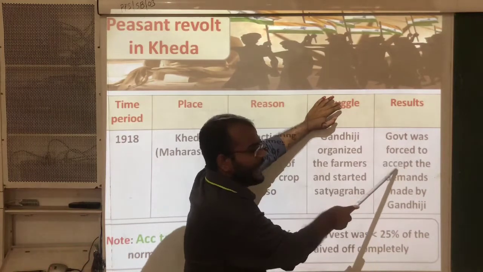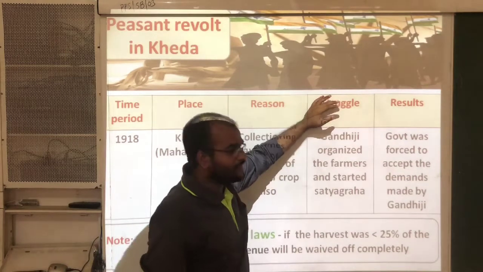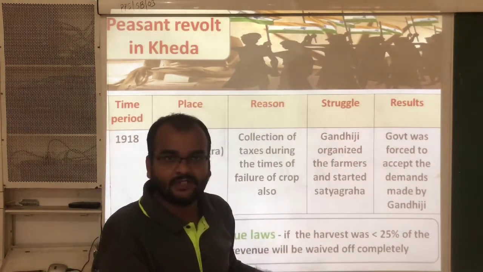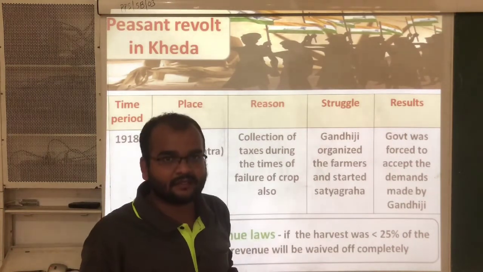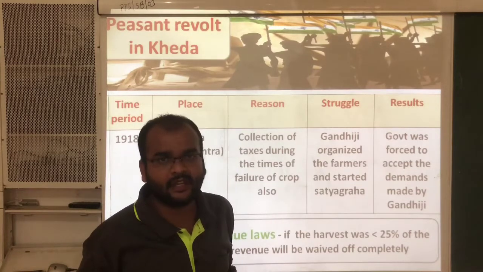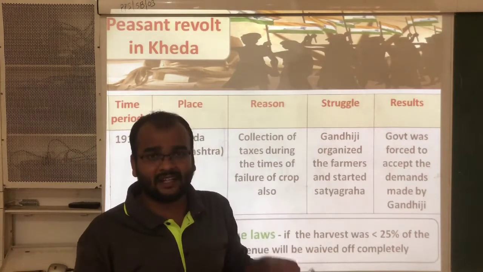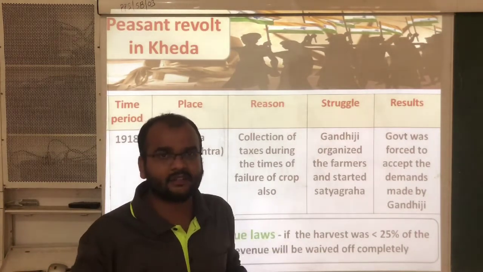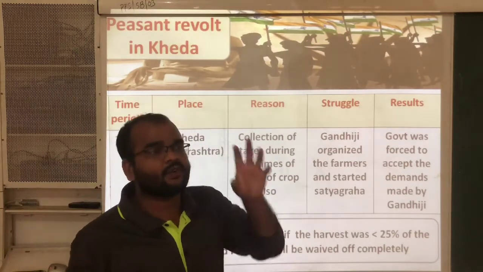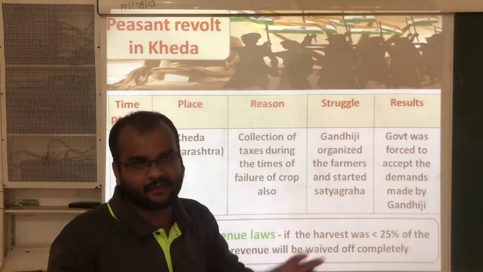The results of this revolt: the government was forced to accept the demands made by Gandhiji. Here, on behalf of the farmers, Gandhiji was fighting, and he made some demands. That means he asked the Britishers for some demands, like the government should not collect any tax from the farmers during the time of crop failure. For those kinds of conditions, the Britishers accepted the demands.